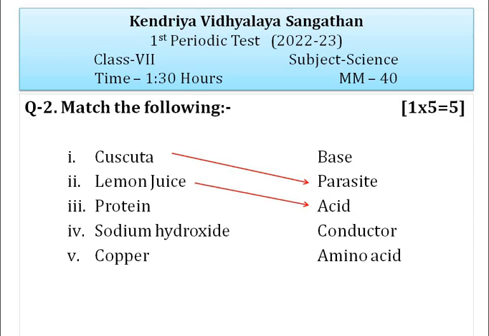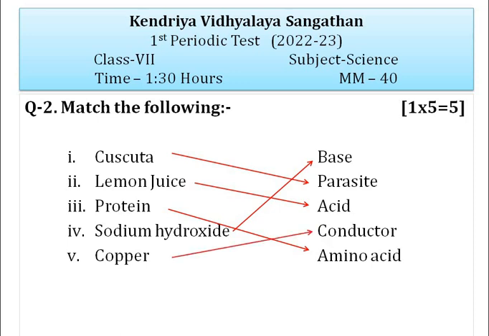Protein: amino acids are the organic compounds that combine to form protein. Sodium hydroxide is sometimes called caustic soda, and sodium hydroxide is a base. The next is copper. As you know, copper is a good conductor of heat and electricity.